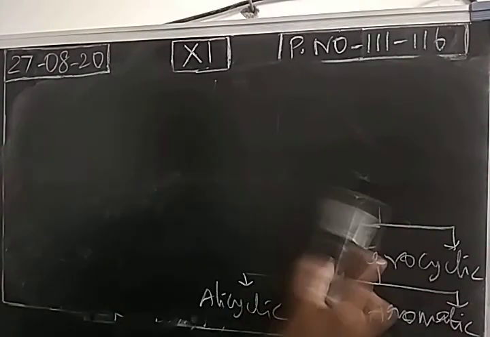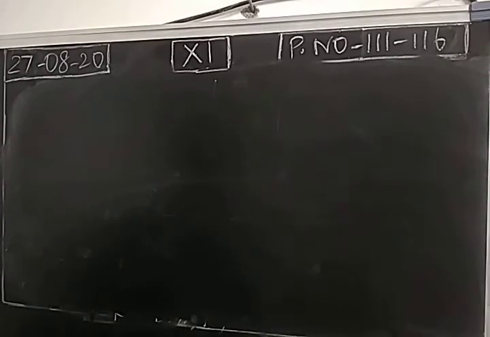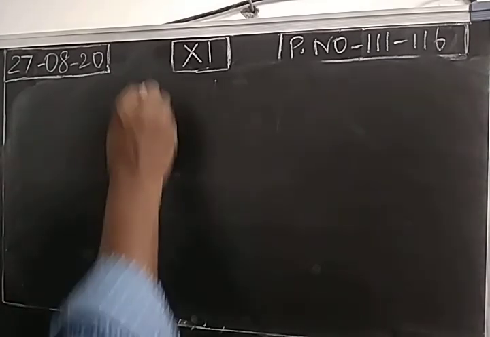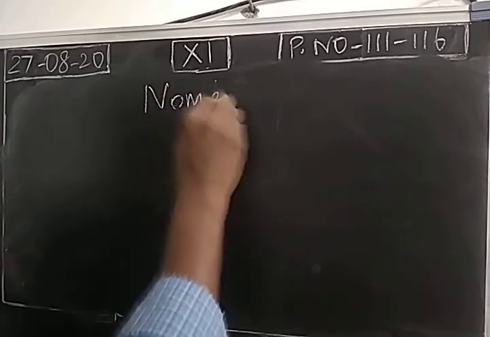So this is the classification of organic compounds. Organic compounds are broadly classified into open chain and closed chain. Closed chain is of two types, homocyclic and heterocyclic. Homocyclic is of two types, alicyclic and aromatic. Aromatic is benzenoid and non-benzenoid. The same way, heterocyclic is also two types, alicyclic and aromatic. With this, classification is over. Next we move into the important concept, nomenclature of organic compounds.